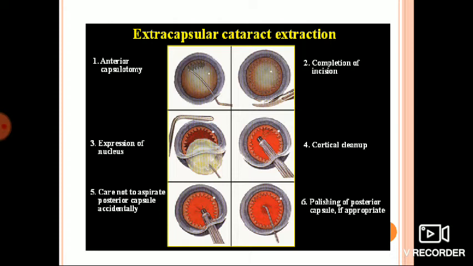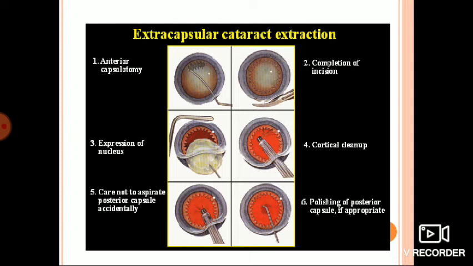First, the anterior capsulotomy can be done by a can opener technique. Second, there is completion of the incision shown. Third is expression of the nucleus by the pressure and counter pressure method. Fourth, cortical cleanup is done. While doing cortical cleanup, care should be taken not to aspirate the posterior capsule accidentally.